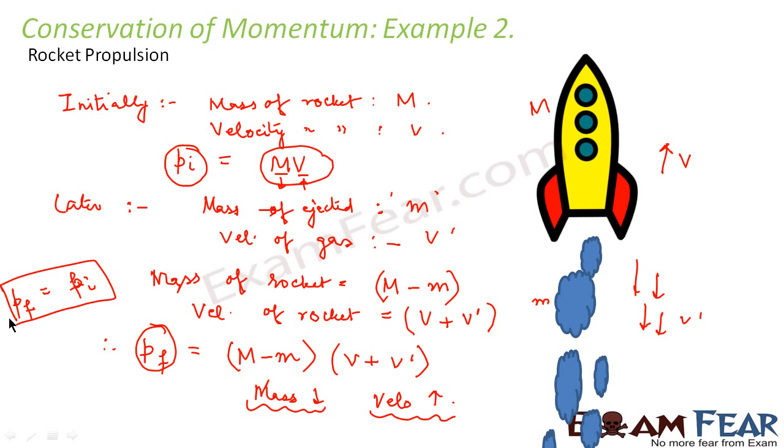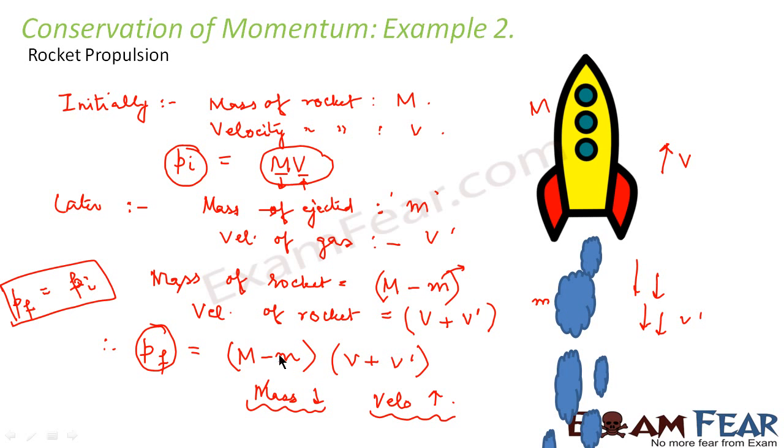I hope it is clear to you. Initially, the mass of the rocket was M, and since the rocket just started moving, the velocity of the rocket was v. So initial momentum was Mv. Now, as the rocket kept moving, the gases were ejected in the opposite direction with a velocity relative to the velocity of the rocket. So what happened now? The mass of the rocket was reduced by small m because this is the mass of the gases which are ejected, and the velocity of the rocket increased due to the relative velocity of the gases which are ejected.